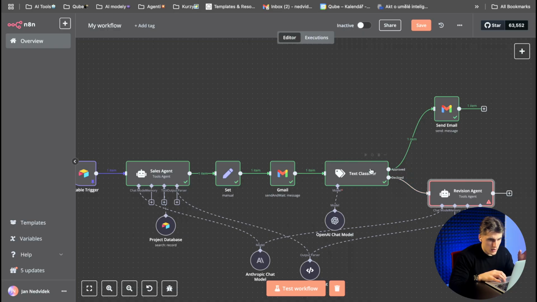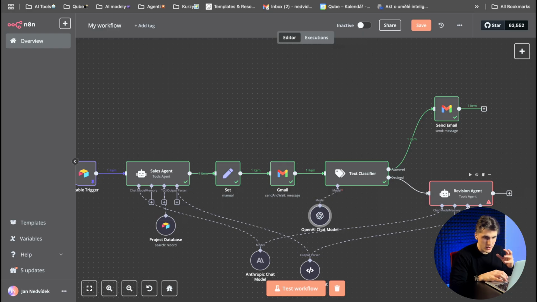And yeah, okay, because you need to understand that you don't need to put here the project database because you have the context from here. So this agent will just rewrite everything based on the message that we will send here. If I send feedback like make it shorter, he will make it shorter, but he already has the information from the database, so we don't need to connect the project database tool one more time. Just for understanding, guys, why I'm not connecting this tool here.